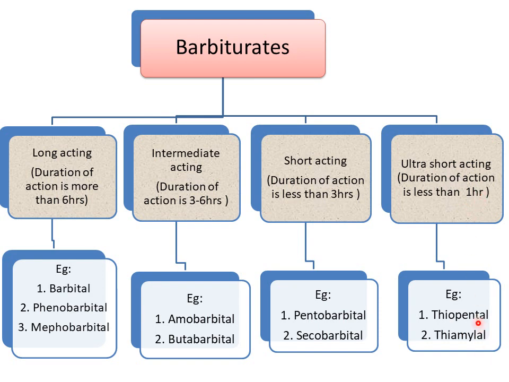The two examples are thiopental and thiamylal. The name itself indicates they possess sulfur, and because of the sulfur, they are highly lipophilic in character. That is why they are ultra short acting barbiturates. This is the classification of barbiturates: long acting, intermediate acting, short acting, and ultra short acting, along with examples.